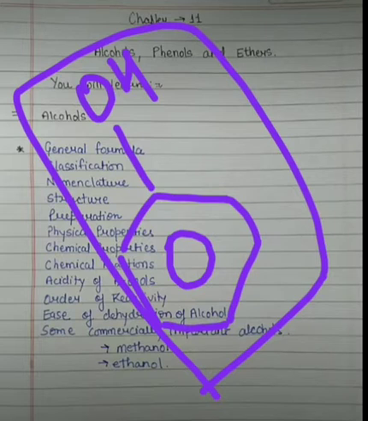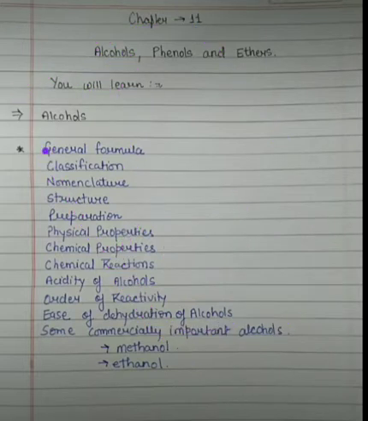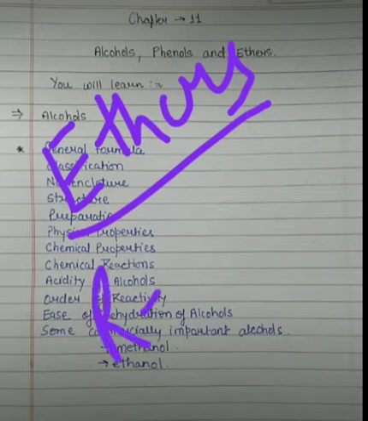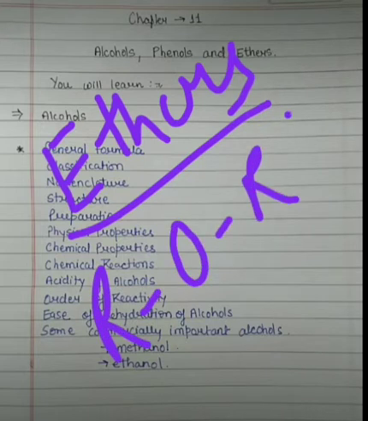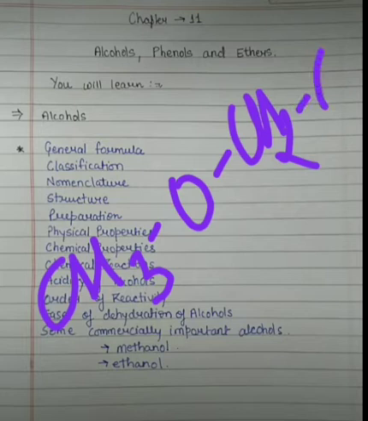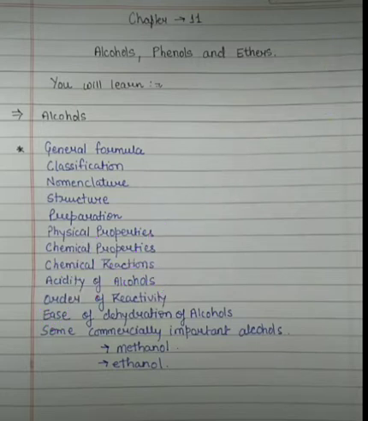At last in this chapter we will discuss ethers. For ethers also we will discuss the general formula. You are very well aware that ROR' is the general formula of ethers. You can have general examples like CH3OCH2CH3.